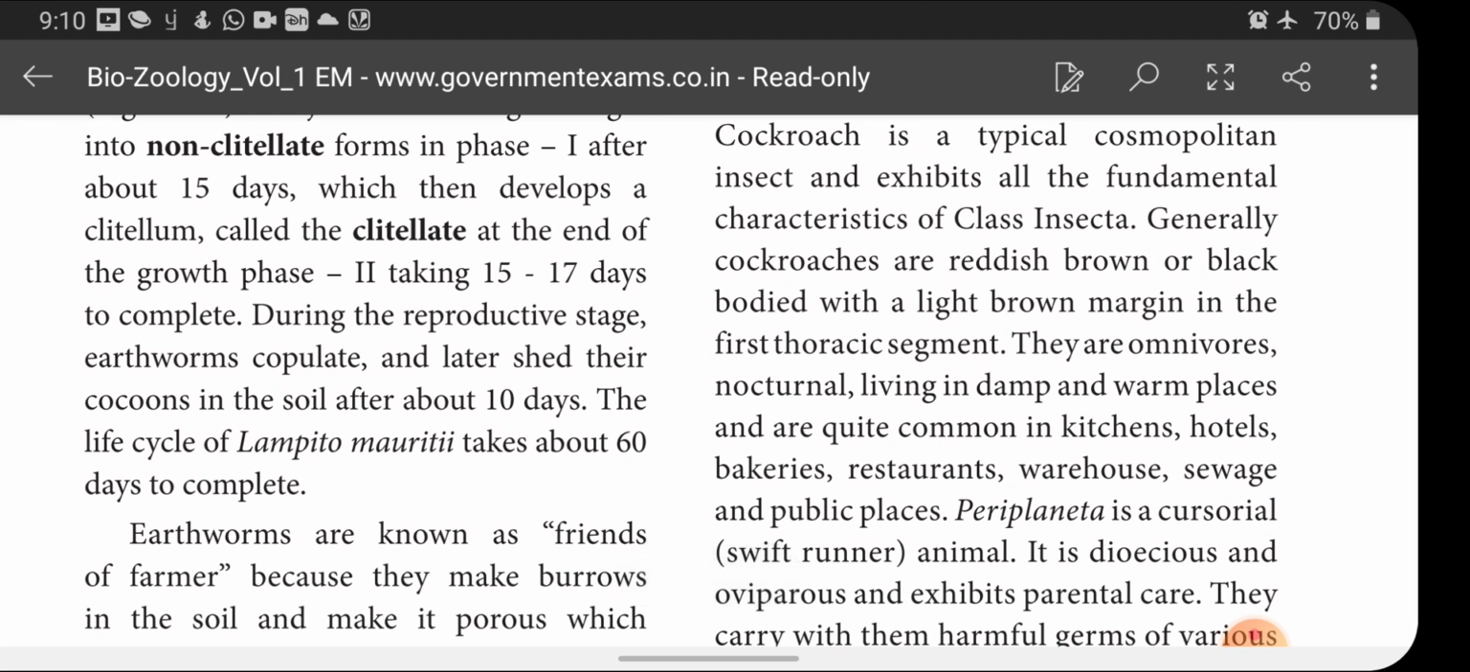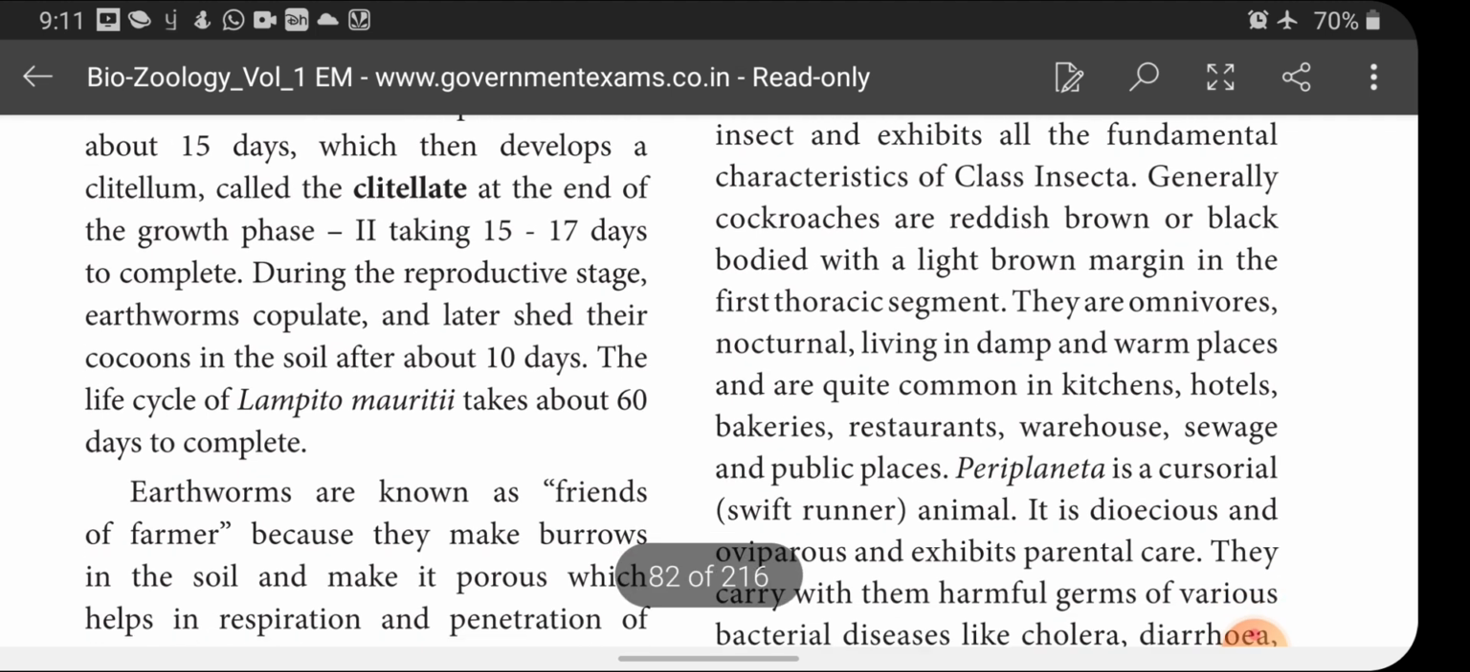Generally, cockroaches have reddish brown or black bodies with a light brown margin in the first thoracic segment. They are omnivores and nocturnal. Omnivores, you know very well, eat both herbivores and, okay, sorry, herbivores and carnivores. That means it can eat both vegetables and also meat. Hence it is called omnivore. It is active during the night, hence it is called nocturnal, living in damp and warm places, and is quite common in kitchens, hotels, bakeries, restaurants, warehouses, sewage and public places.